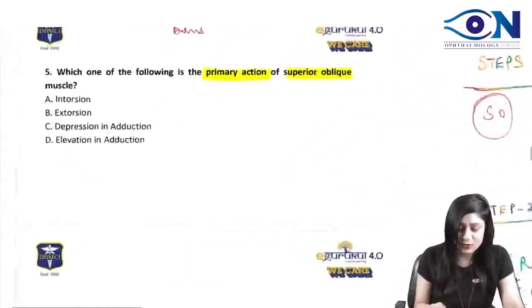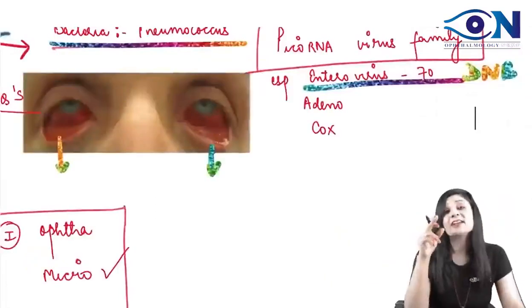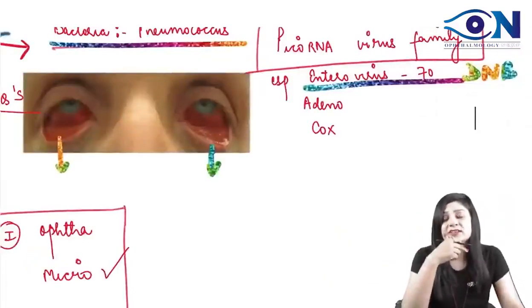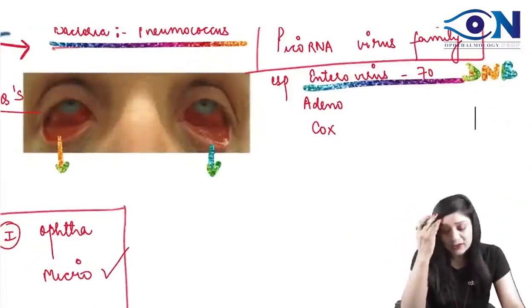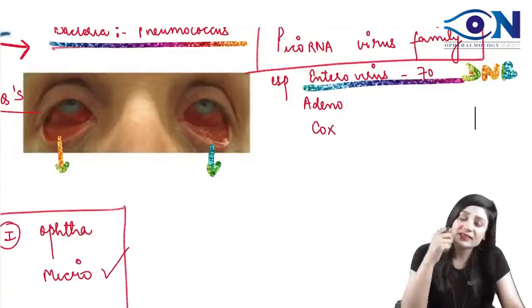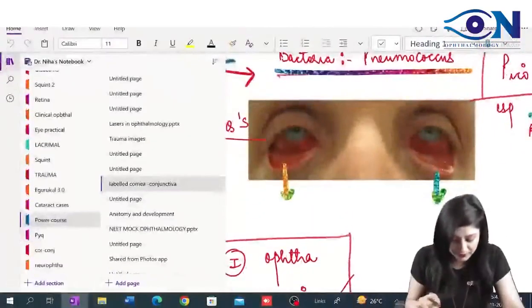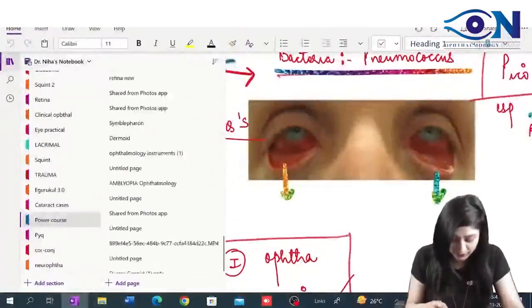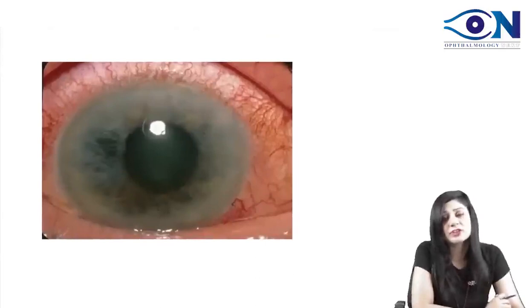Something like this. What is the primary action? This is acute hemorrhagic conjunctivitis. Can you see? This is the redness. The cornea is clear here. But when I talk about the acute red eye, it is a circumcorneal congestion, which will be all around the limbus. This is also called circumciliary congestion.